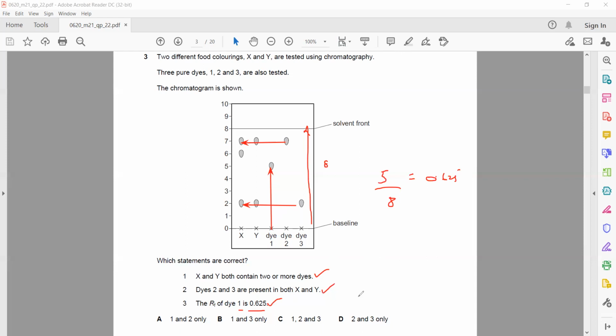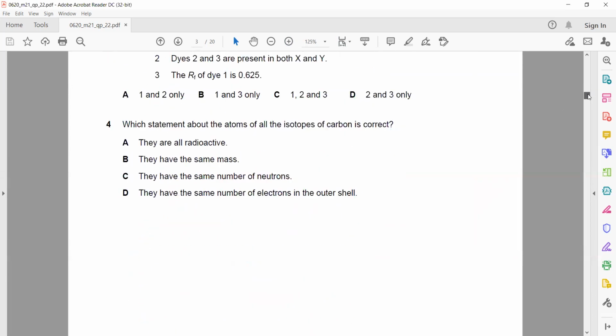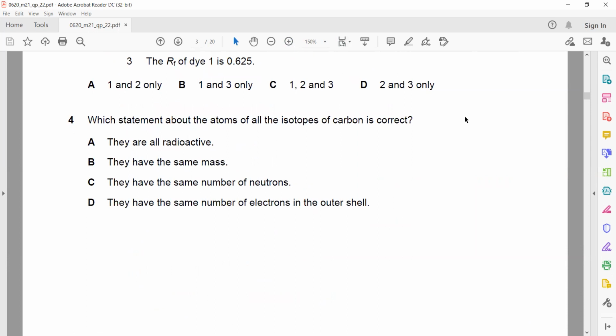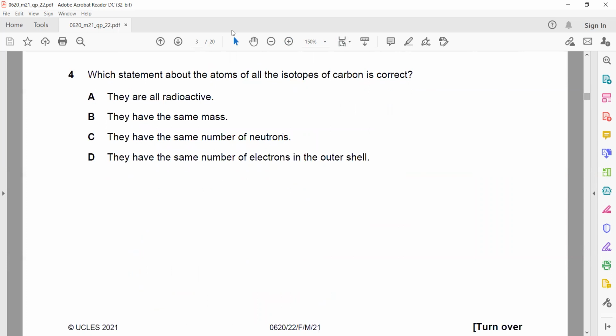Which statement about the atoms of all isotopes of carbon is correct? So what is the definition of isotope? The term isotope means atoms which have the same number of protons. They will have the same number of protons, but a different number of neutrons, and they will have the same number of electrons in the last shell.